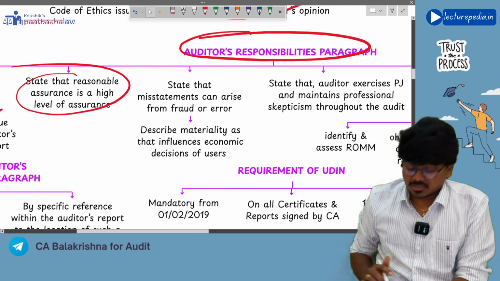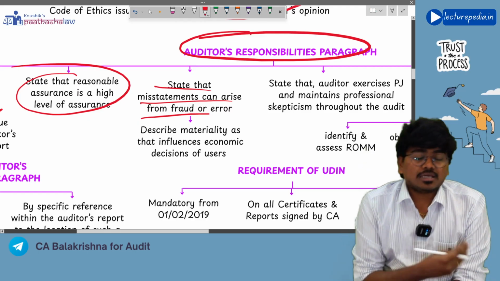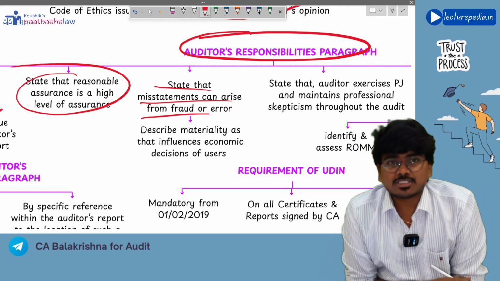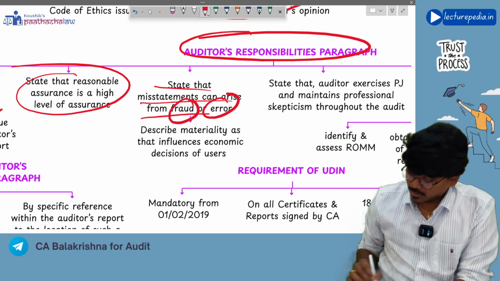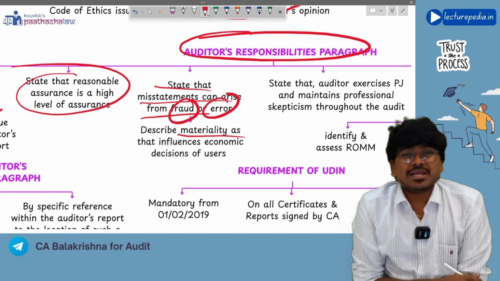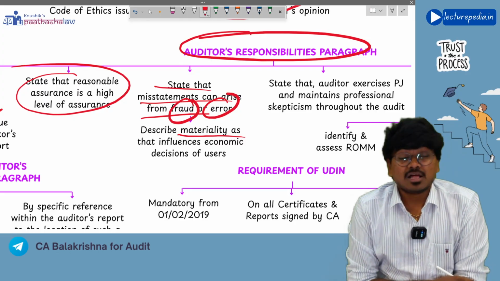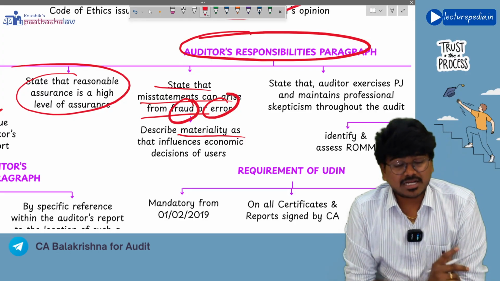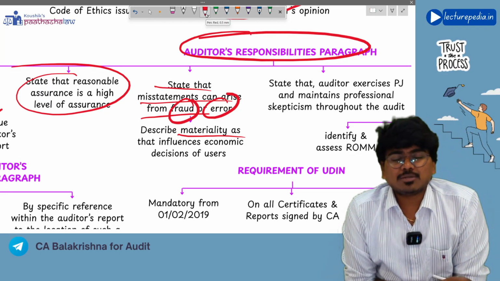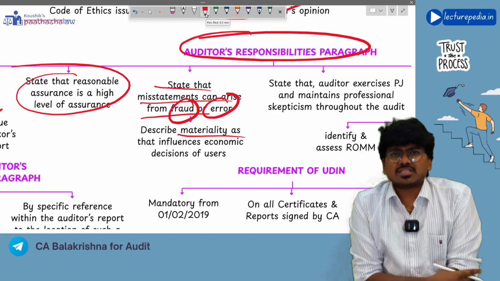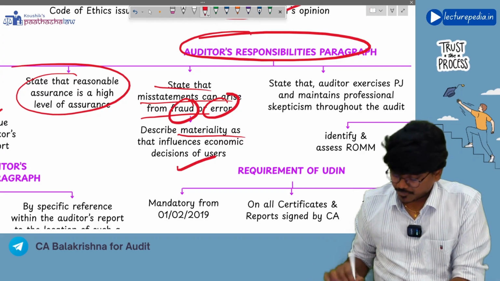Next, you will also state that misstatements can arise in the financial statements because of fraud or error. And you will also describe what is the meaning of the term materiality, because the auditor is concerned only with the material misstatements but not with all the misstatements, right? So you will also give a definition of what is meant by materiality. Materiality means generally something that will affect the economic decision making of the user. The same definition you will give.